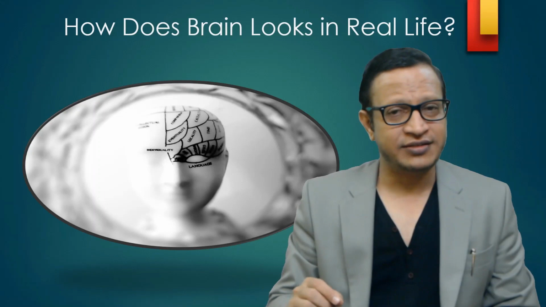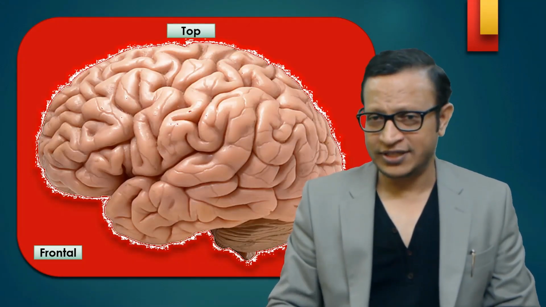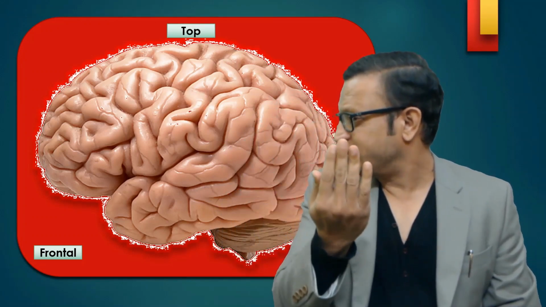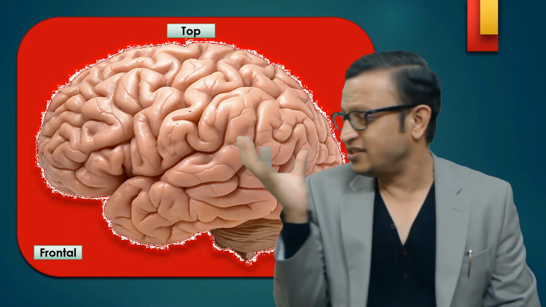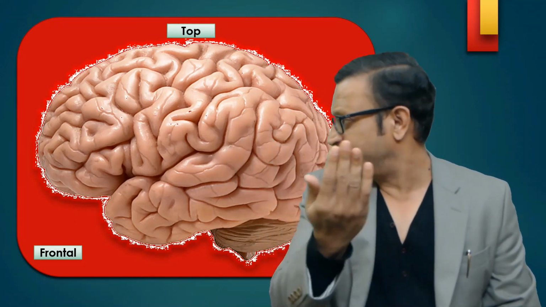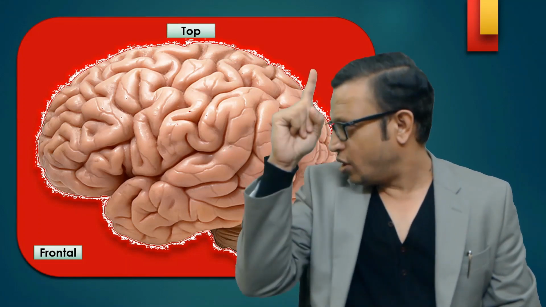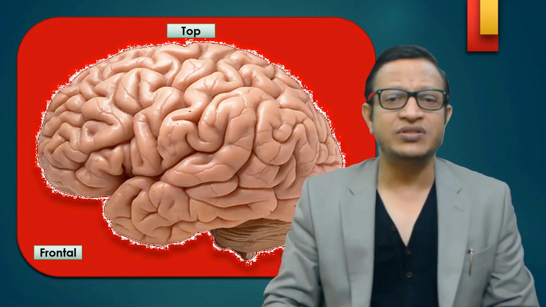The next question is, how does the brain look in real life? So this is how the brain looks. Again, it's a lateral view, that is the view from the side. The brain is being held like this, not from the front. In the side view, you can see the frontal, top, and back portions. So this is how the brain looks in real life.